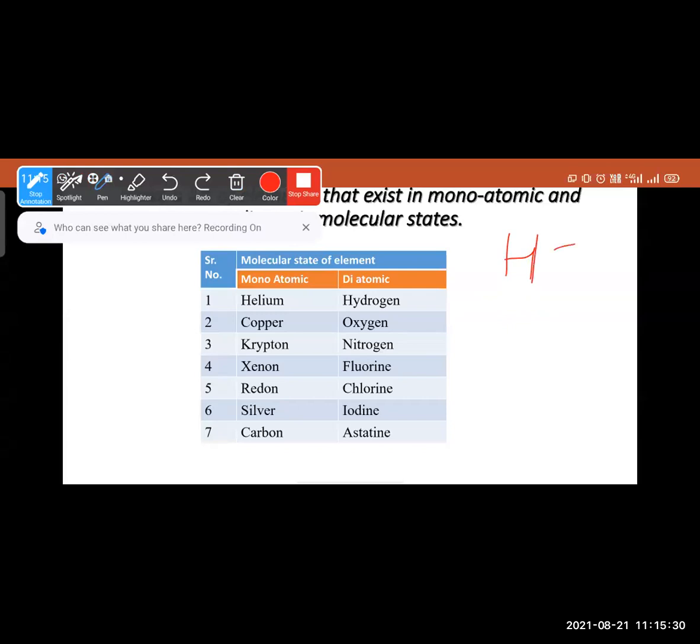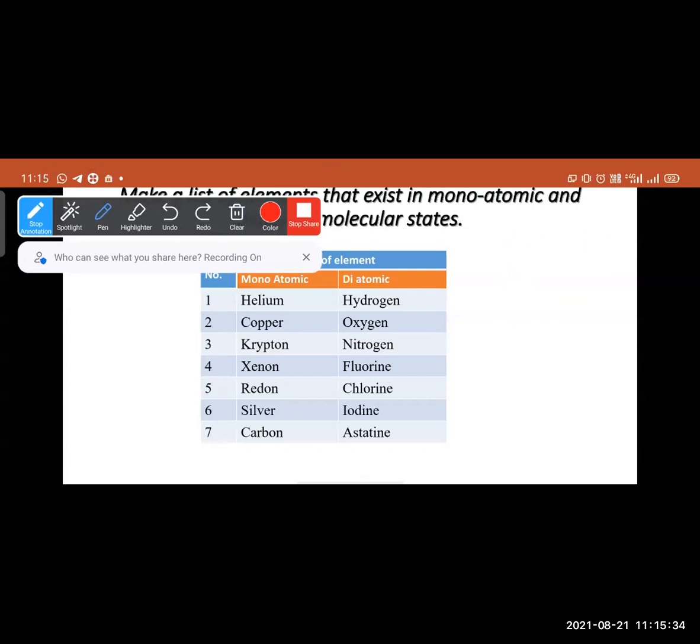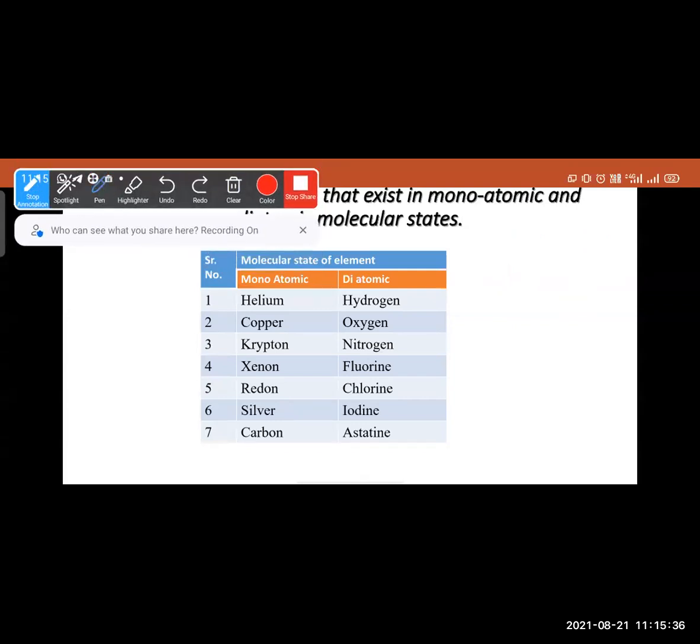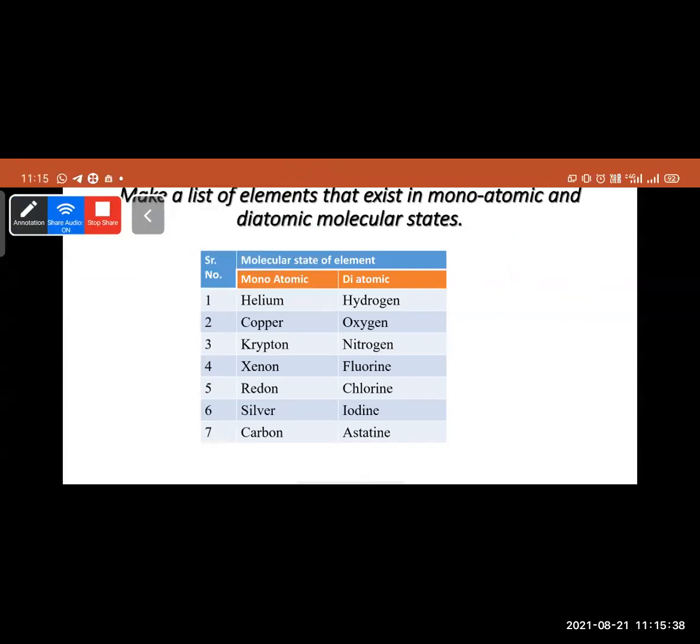It will react and form a compound. Oxygen is also present in diatomic molecular structure. Nitrogen, fluorine, F2, chlorine, Cl2, iodine, I2, acetylene.